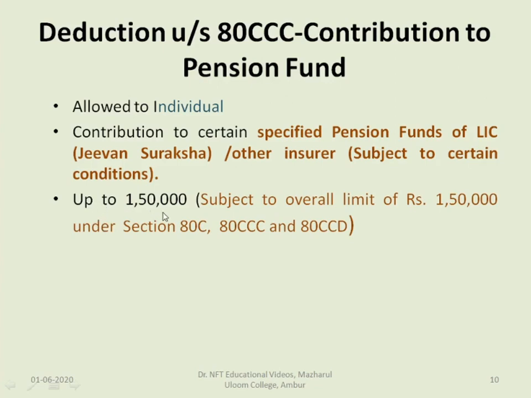Can claim the deduction up to 1,50,000. Already we have discussed about 80C. Along with 80C, this 80CCC can be combined together. That is, the contribution of pension fund also is included in the investment which is specified. Together you can claim a deduction to the extent of rupees 1,50,000.